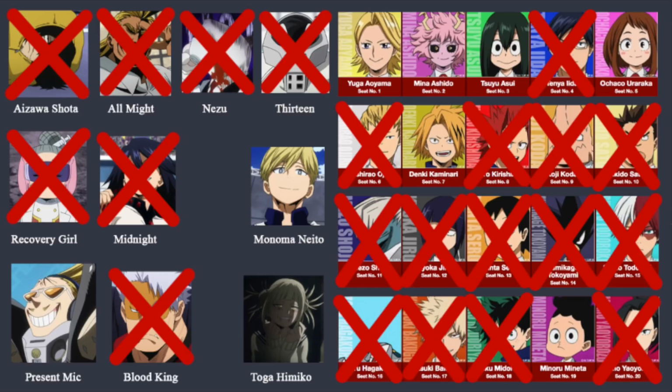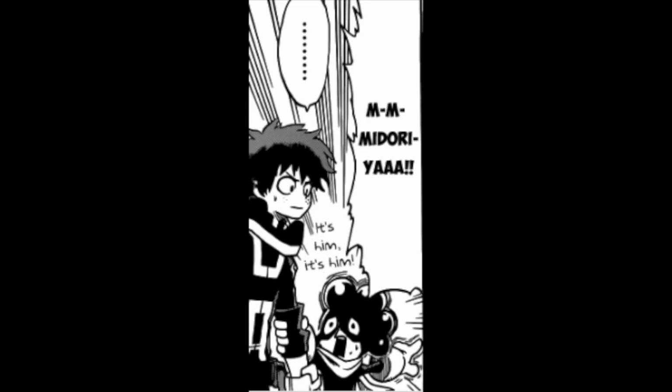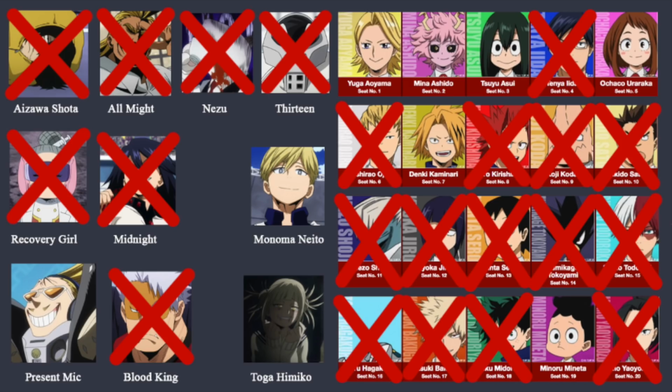Mineta is mostly intended for comic relief, so I think it would be pretty boring if he ended up being the traitor, but the main reason he is probably not the traitor is that he's generally a coward. Considering how easily frightened he is, he's not the type to do anything that'll put him in harm's way. Plus, he was present during the USJ attack and was terrified. If he knew about the attack and was going to be that scared anyway, he could have just stayed home sick or went to Recovery Girl's office before the attack. His behavior implies that he didn't know the attack was coming.